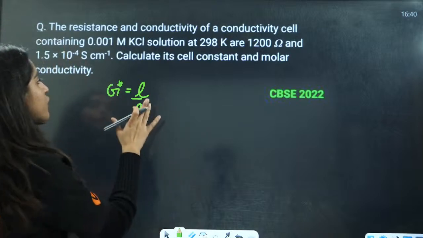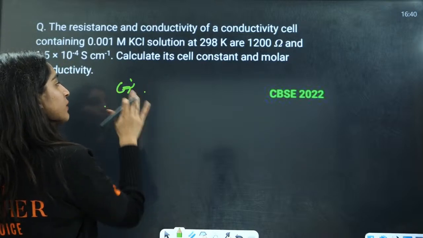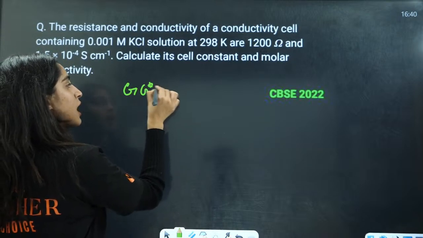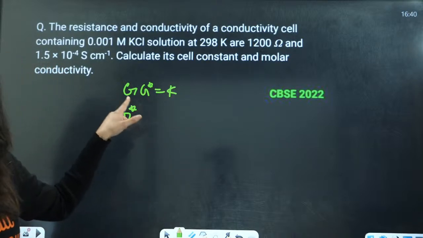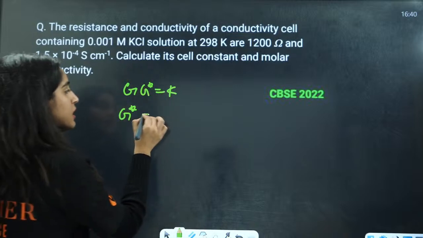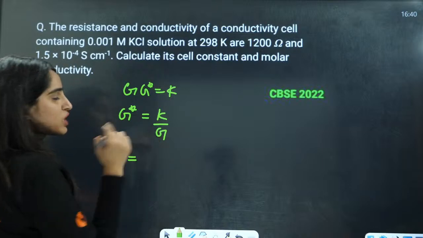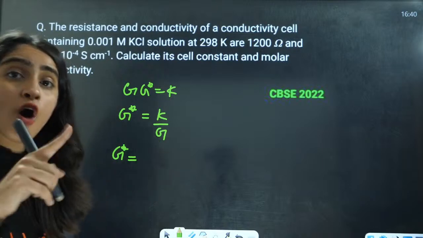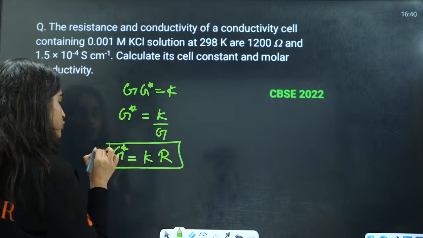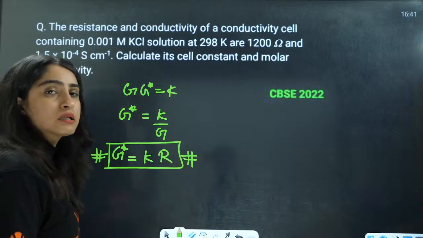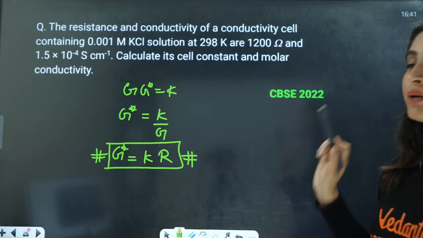So what we will do here is use one more formula that we know, that is G into G star is equal to kappa. That means G star, which is the cell constant, where G is conductance and kappa is the conductivity, is equal to kappa by G. What is G? That is conductance, the reverse of resistance. So that will be kappa into resistance. This is going to be the right formula here.